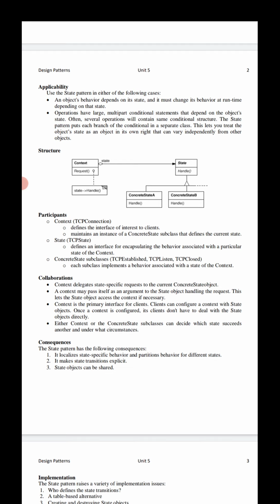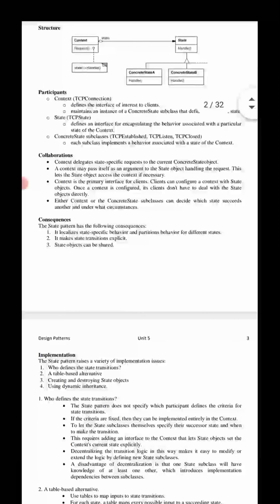Coming to the structure, the graphical representation of the state design pattern. How does the structure view help you here? Look at the context. Context, in the sense of the TCP connection, is one of the classes. It defines the interface of interest to clients. Here we need to support and maintain an instance of a concrete state subclass. The concrete state subclasses define the current state or internal state.